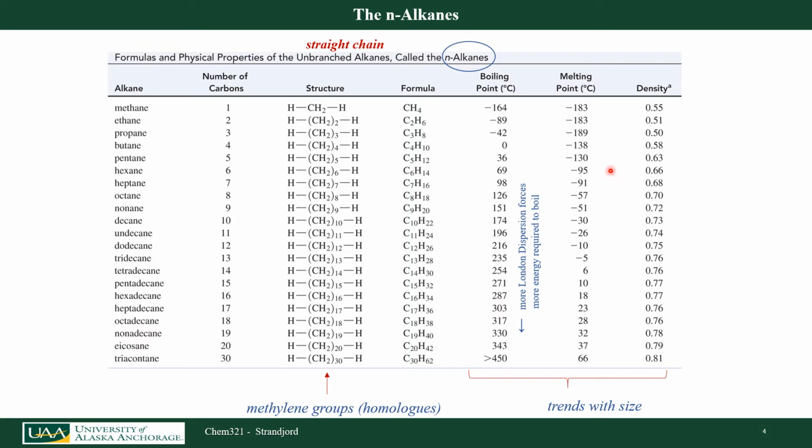If I look at melting point for linear chain alkanes, that trend is very similar. As I go to more and more carbons in my molecule, my melting point goes up. That's because I do have more London dispersion forces between molecules, but I also have packing forces. And as these packing forces and London dispersion forces increase, more energy is required to melt the solid.